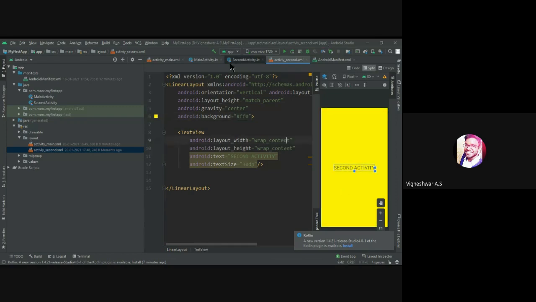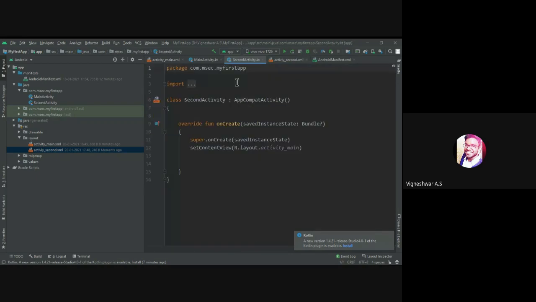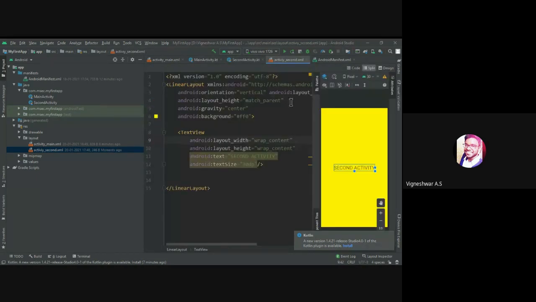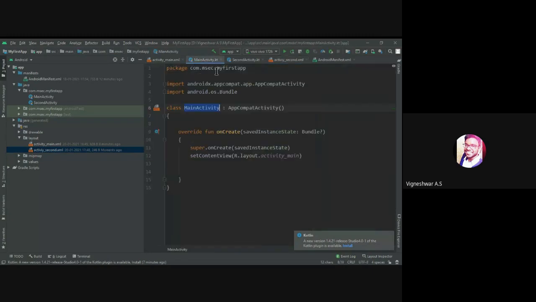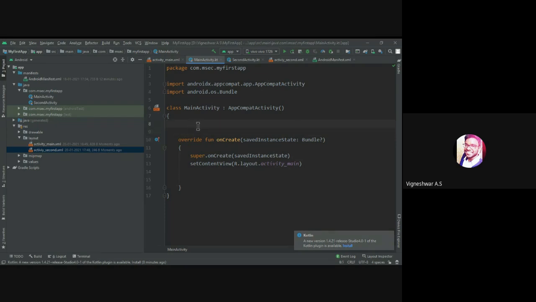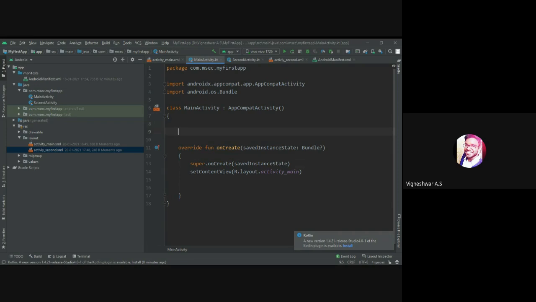Now for the second activity, if we click a button in the main activity, here you can see the main activity where we just implemented a button. When it is clicked, we need to move on to the second activity from the main activity. So let's initialize the button first.